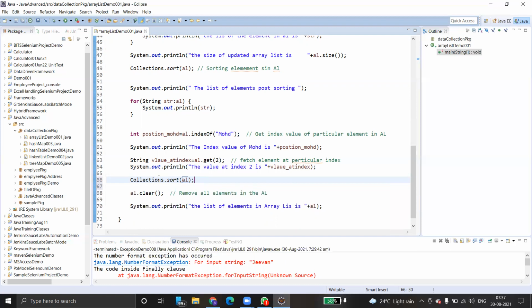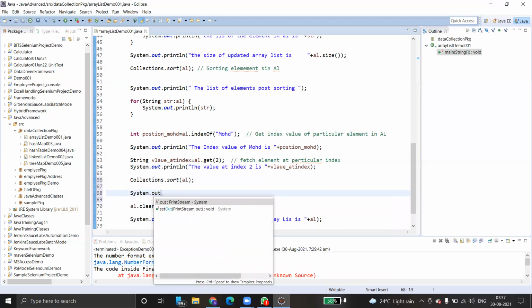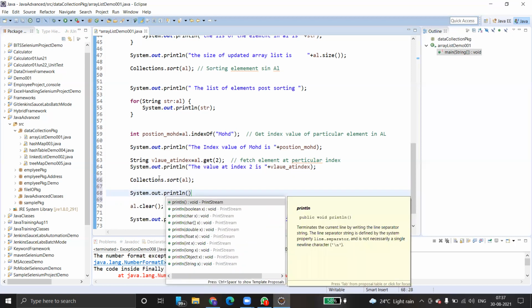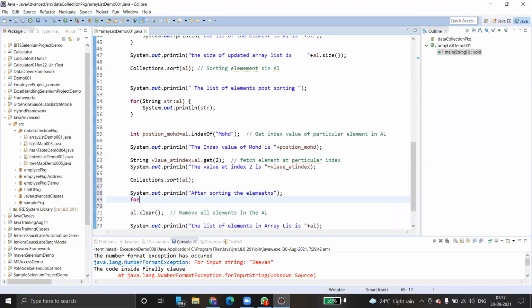Then how do you find the sorted elements? Again, we use a for loop, and we simply run the program. How to run the program? Very simple. System.out.println of. So after sorting the elements, insert a for loop. String, and then we can give any temporary variable, like index or counter.